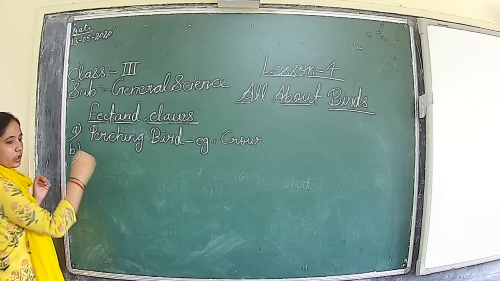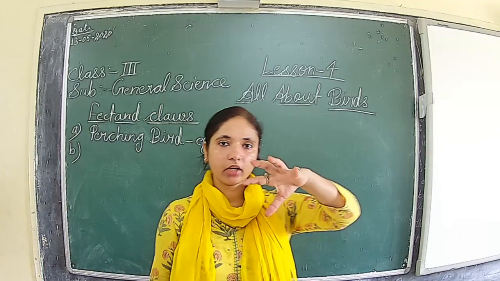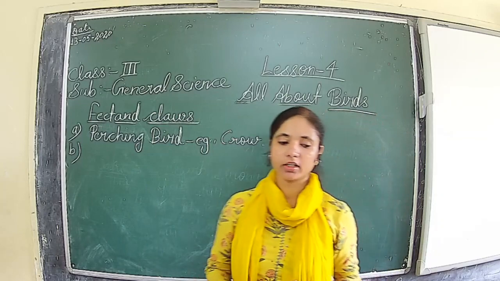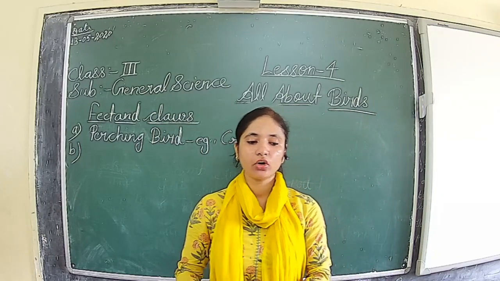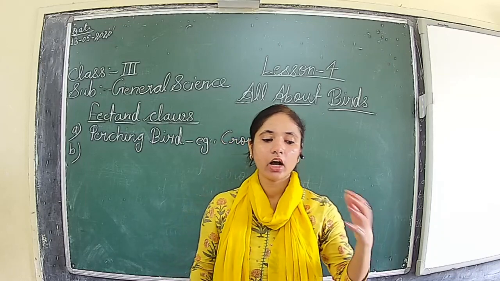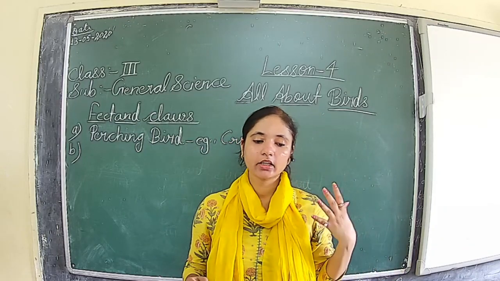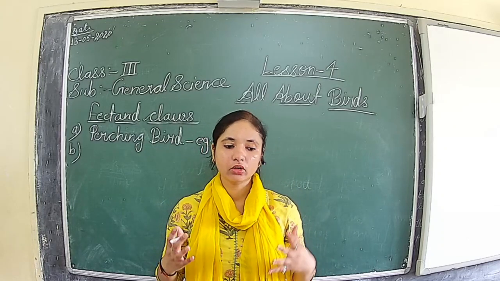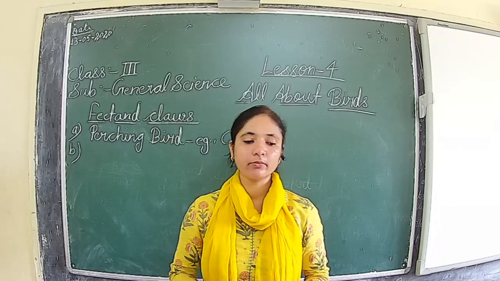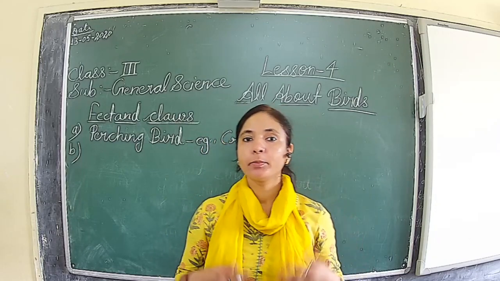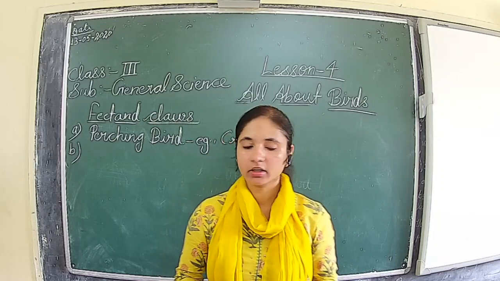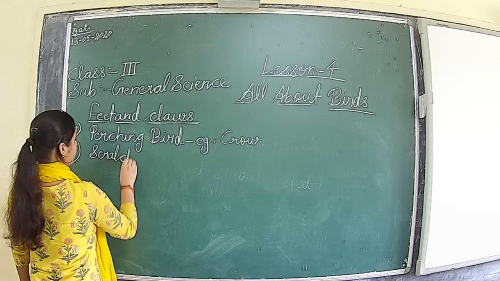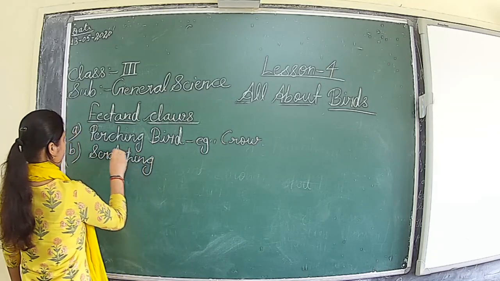Then second is on the basis of scratching, that is, the way they search for food. Second is the scratching bird. A scratching bird has 3 toes in front and a short hind toe higher up the leg. A scratching bird scratches the soil for food with its strong horny claws. Hen and peacock are some scratching birds. From the name only it is clear. Scratching.